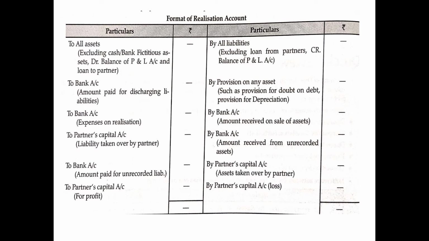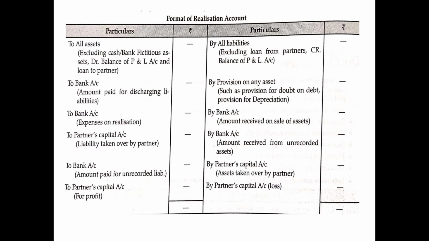Then another item which will be shown is "By partners capital account" for assets taken over by partner. Whether the assets are sold off or the asset is taken over by the partner, both cases will be shown on the credit side of realization account. If the assets are sold off, we will write "By bank account", and if the asset is taken over by the partner, we will write "By partners capital account".